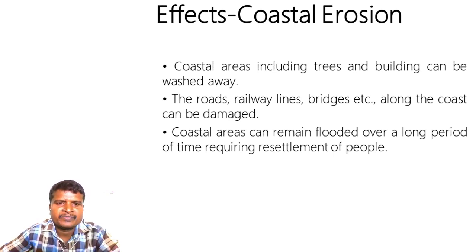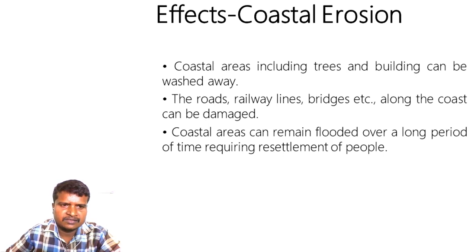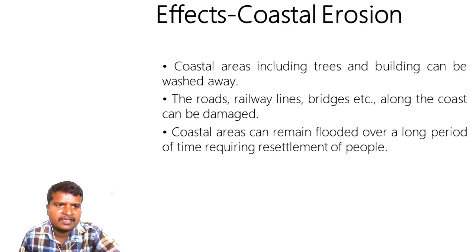What we need to do is construct protection walls against this coastal erosion. Then we can construct groynes, and we can also build breakwaters to protect the coastal area from wave erosion. Then we need to restrict people from mining and quarrying in the coastal areas, and we need to encourage people to plant more and more trees along the coastal area. So these are the important preventive measures to stop coastal erosion.